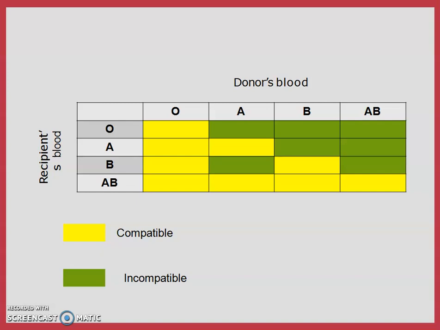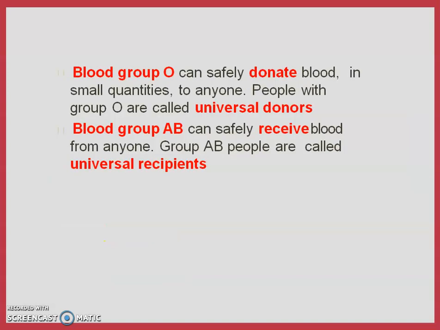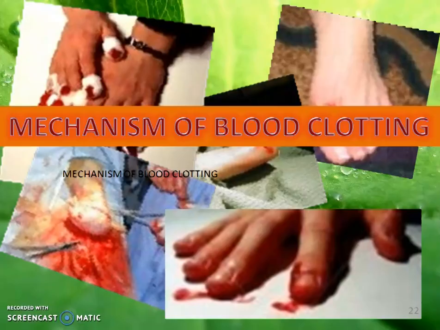Out of it, O can give blood to everyone. It is a universal donor. And AB can take blood from everyone. You can see here recipient AB can take blood, yellow colored, from everyone. So O also, from A, also from B, and from AB. So it is called universal recipient. Whereas A can take blood only from O and A. B can take blood from B and O, and that much. So blood group O is called universal donor, and blood group AB is called universal recipient.